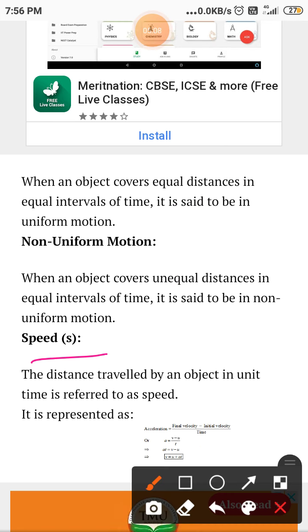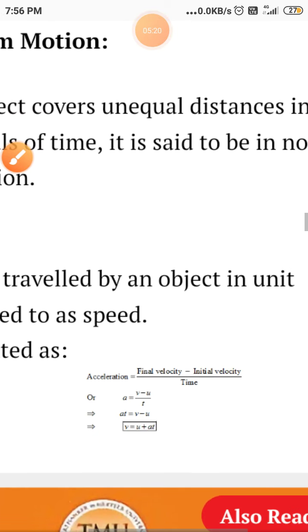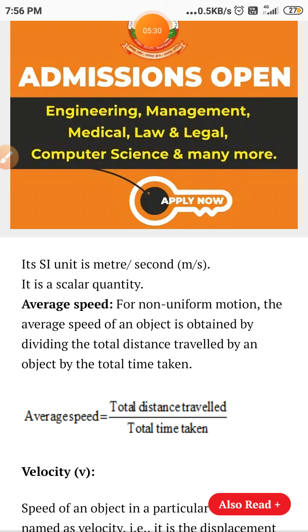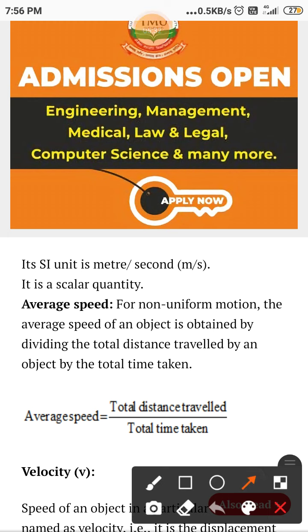Now speed. The distance traveled by an object in unit time is referred to as speed. So distance upon time is speed, right? Acceleration is equal to final velocity minus initial velocity upon time. This is the formula of acceleration, which we will study next. The SI unit of speed is meter per second, and it is a scalar quantity because in speed the direction is not given, so that's why it is a scalar quantity, right?